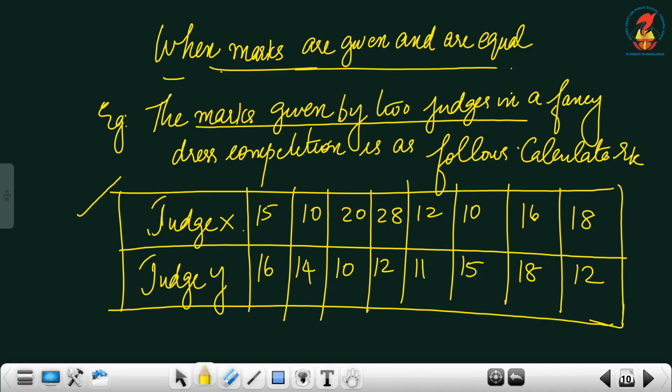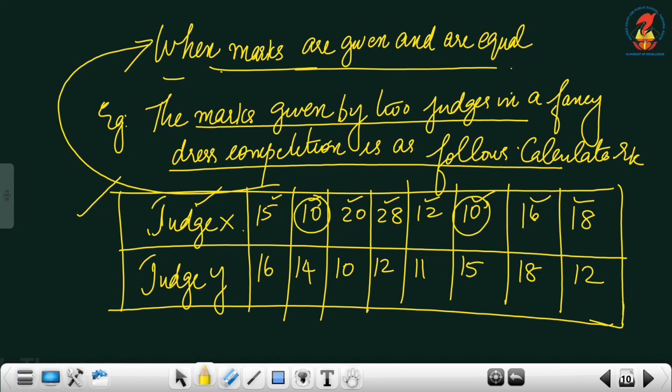The marks given by two judges in a competition are as follows. Calculate the rank correlation coefficient. Now I will read out the marks for you. The marks given by judge X are 15, 10, 20, 28, 12, again 10, 16, 18. So here 10 is repeated 2 times. That means the marks given are equal. Now judge Y: 16, 14, 10, 12, 11, 15, 18, again 12.